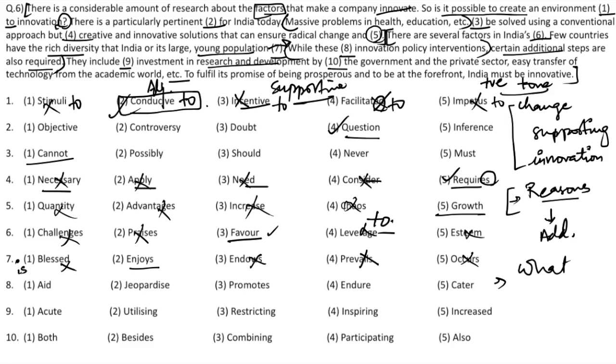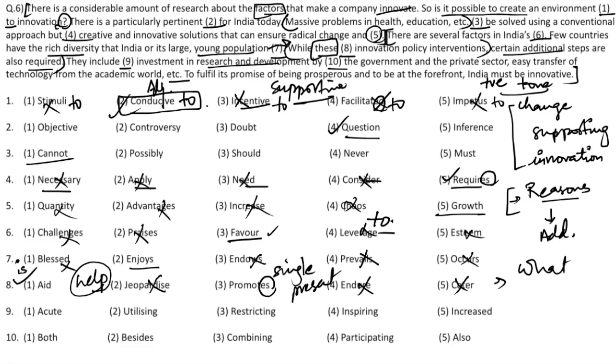While these advantages aid or help innovation policy interventions, so what would be the synonym of help? Jeopardize, it is opposite. Promotes will not come, because there is these here. If it had been while this, then promotes would have been right, because it would follow in a single present tense. Endure, no. Cater, not at all. So the answer is aid.